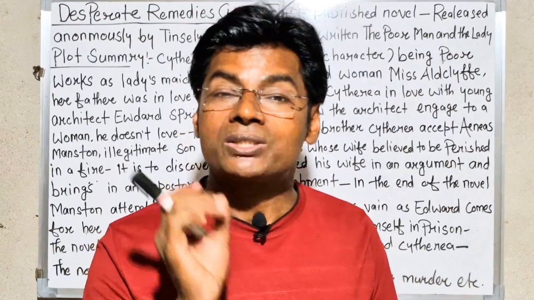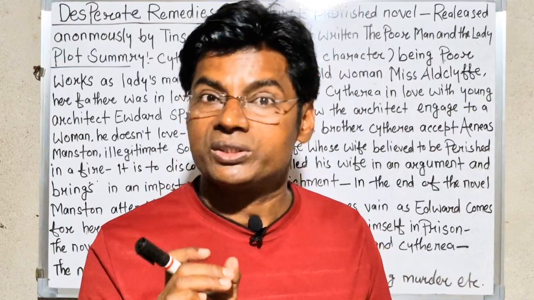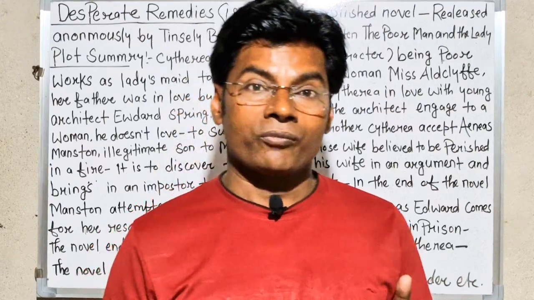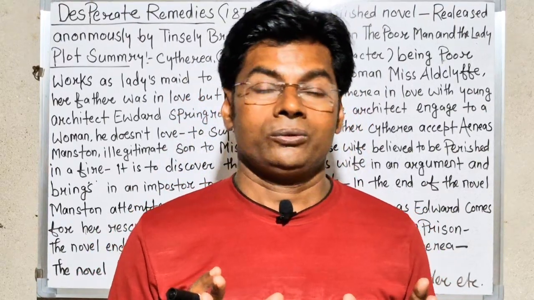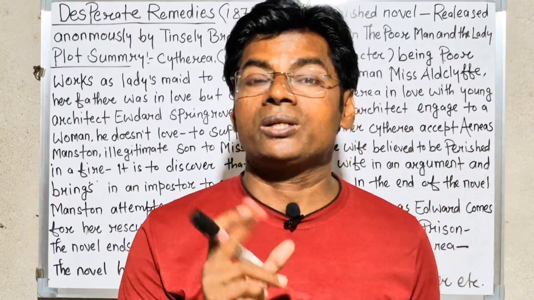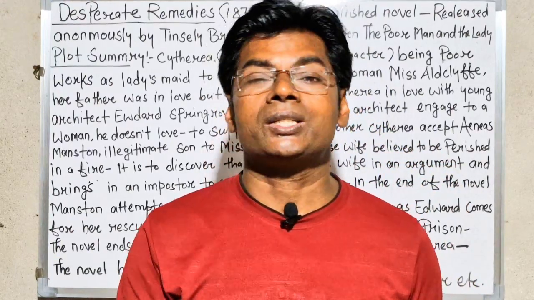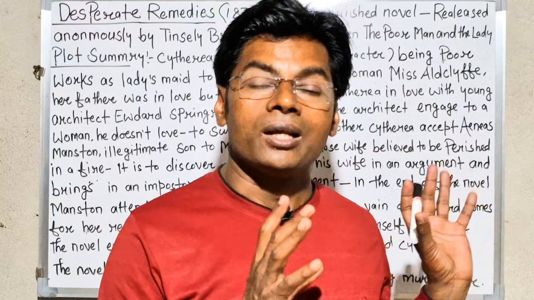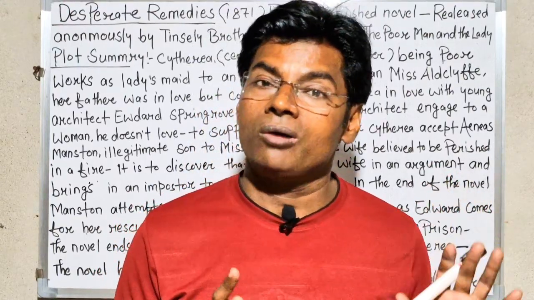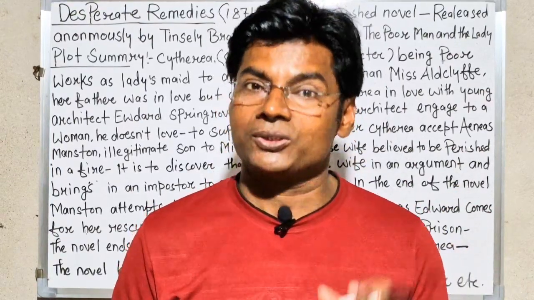Anonymously, without the name of any particular person. That is called anonymously. So Hardy's first novel, Desperate Remedies, was published anonymously, without the name of Thomas Hardy as the novelist, in the year 1871. So now let's look at the plot structure of this novel with certain important characters.